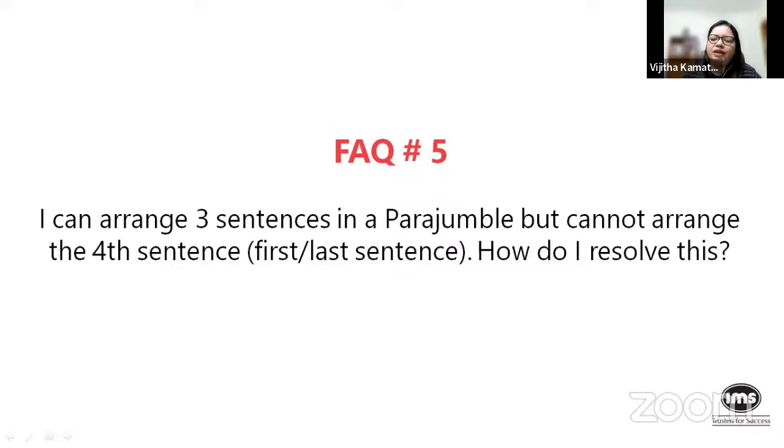Which means you'll have to read those sentences carefully to figure out what exactly they are conveying. What is the idea, right? What is the context and what is the idea that these two ideas are creating? That can perhaps help you with figuring out how to order those two independent sentences that you couldn't really pair well, okay?